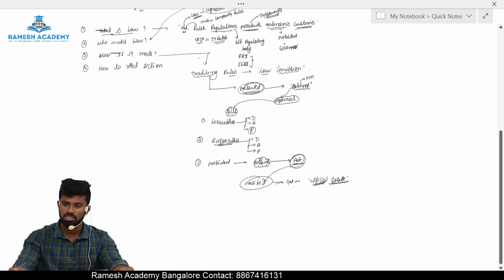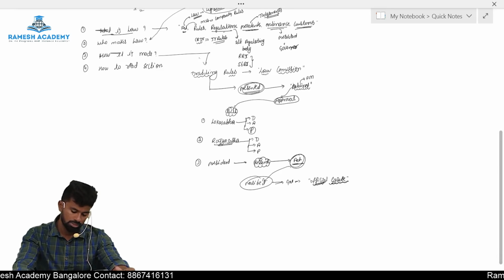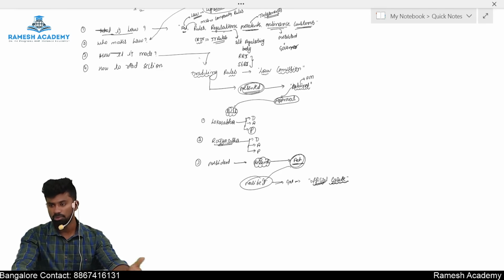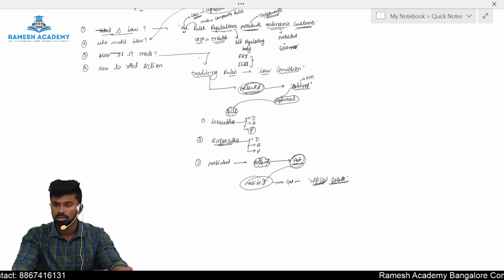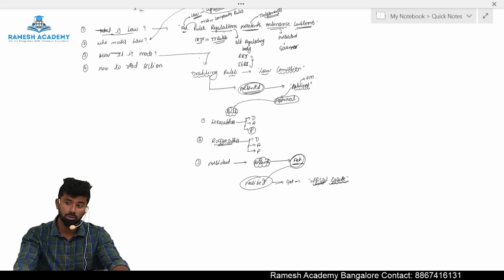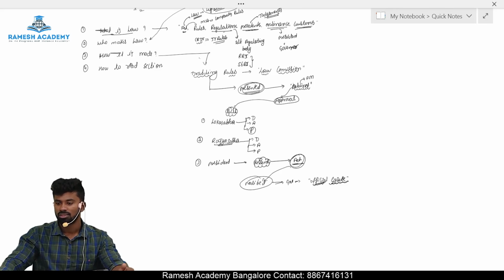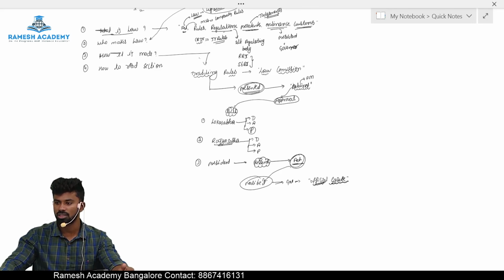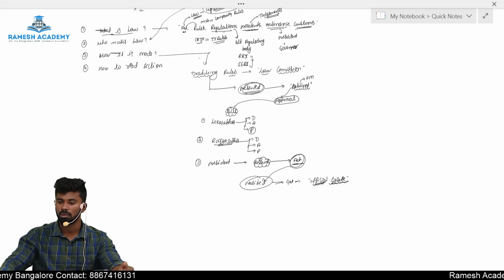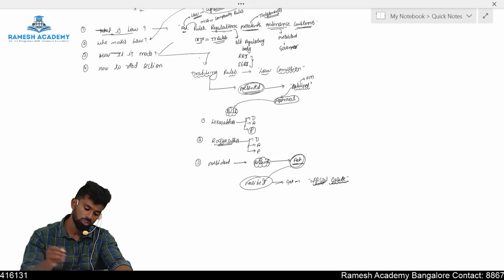Okay. It starts with the drafting of rules. Once the draft is ready, it is presented to the cabinet. Then the cabinet gives the approval. It becomes a bill. It goes to Lok Sabha. There will be discussions, arguments and pass. Then it goes to the Rajya Sabha, where there will be discussions, arguments and pass. Then it goes to the president for his assent, and once the president gives the assent, it becomes an act which is applicable to the people of India. So we got the answer for the third question also, how it is made.